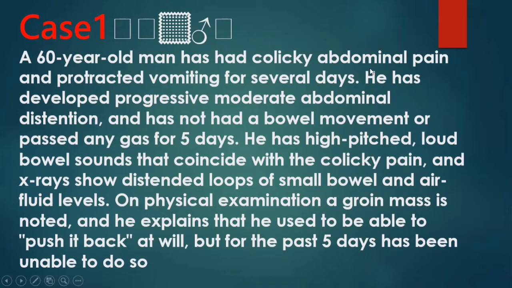A 60-year-old man has had colicky abdominal pain and protracted vomiting for several days. He has developed progressive moderate abdominal distension and has not had a bowel movement or passed any gas for 5 days. He has high-pitched, loud bowel sounds that coincide with the colicky pain, and X-ray shows distended loops of small bowel and air fluid levels.